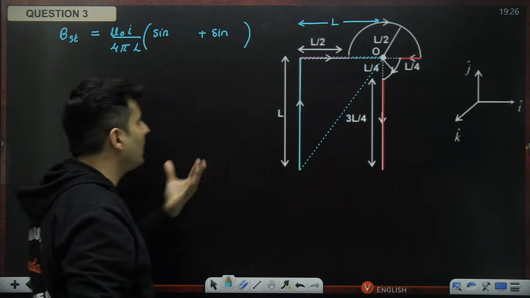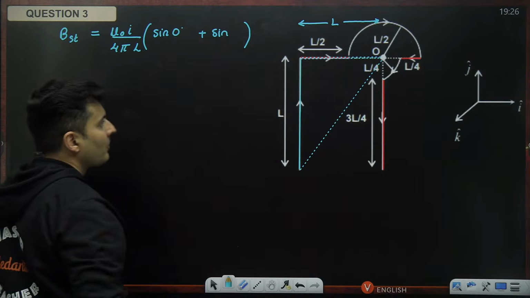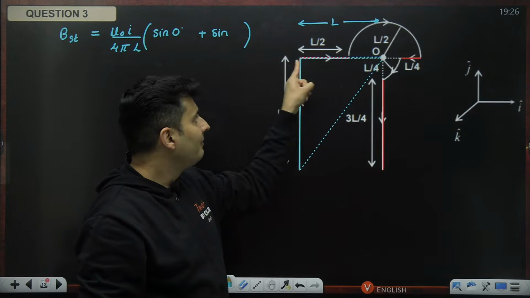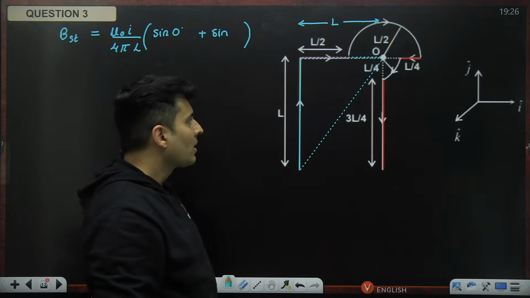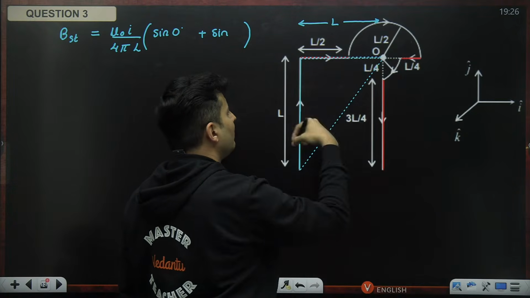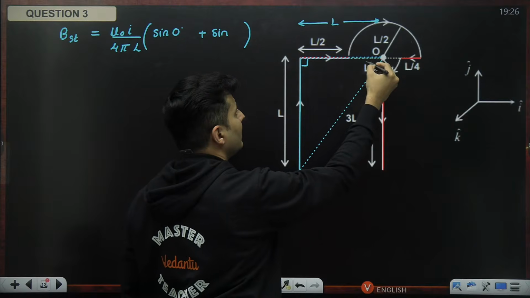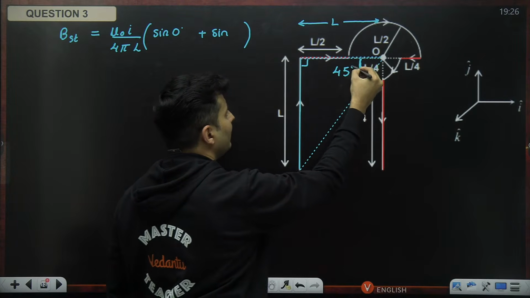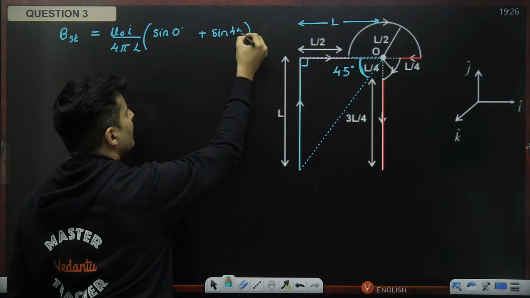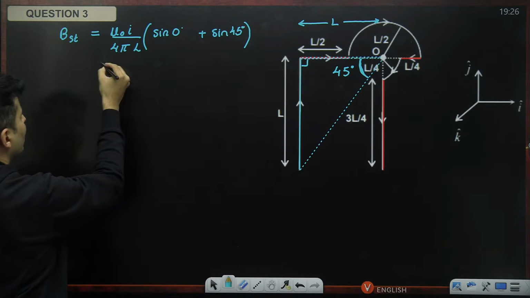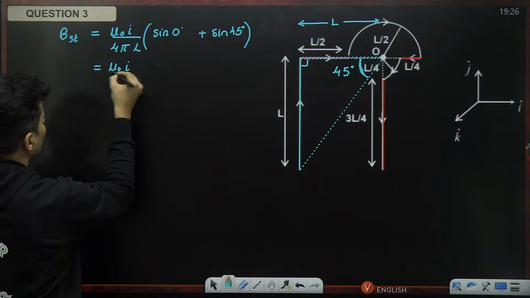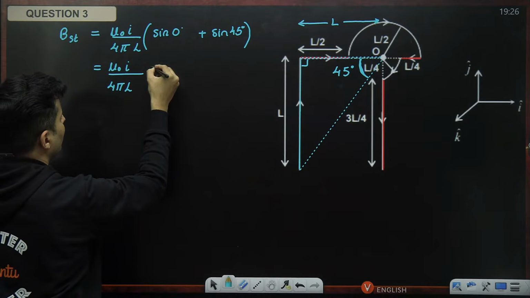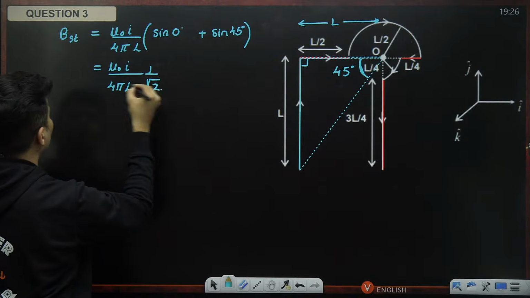So there is no literal angle, so sine 0 degrees. For the other endpoint, this is L, this is L, this is obviously 90 degrees, so the other angle is 45 degrees. Sine 45 is 1 by root 2. So mu naught I by 4 pi L, sine 0 plus 1 by root 2, makes it just 1 by root 2 here.